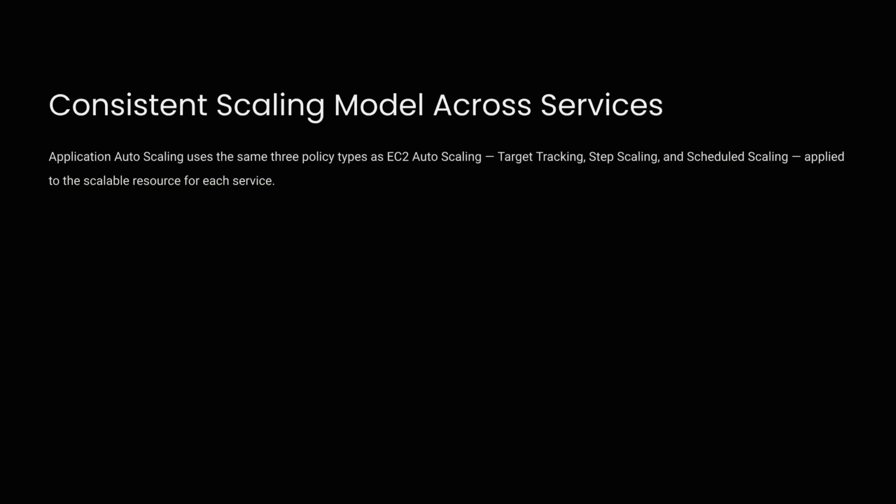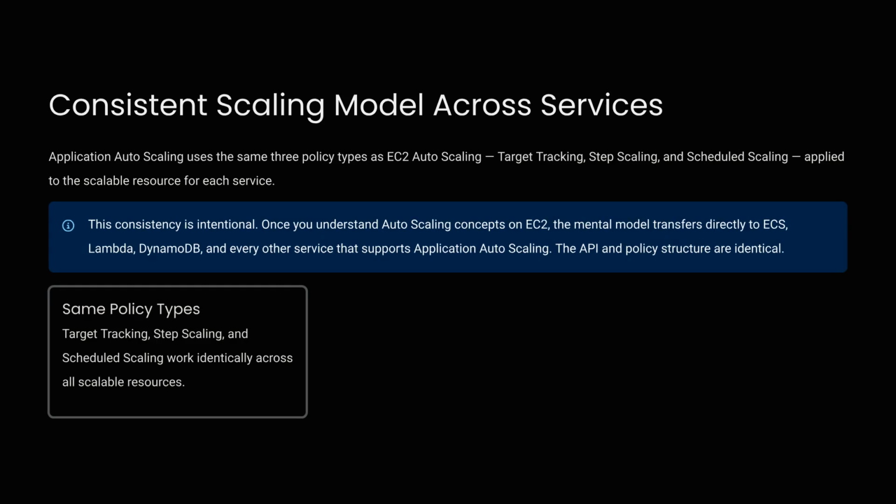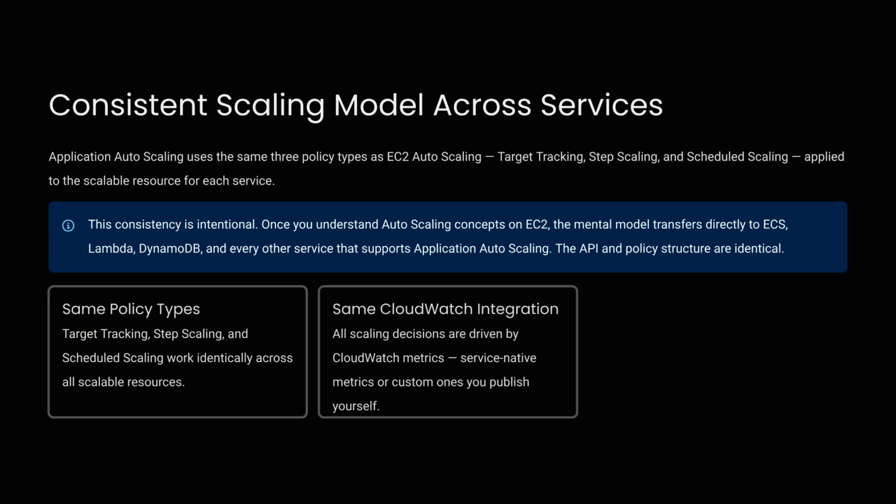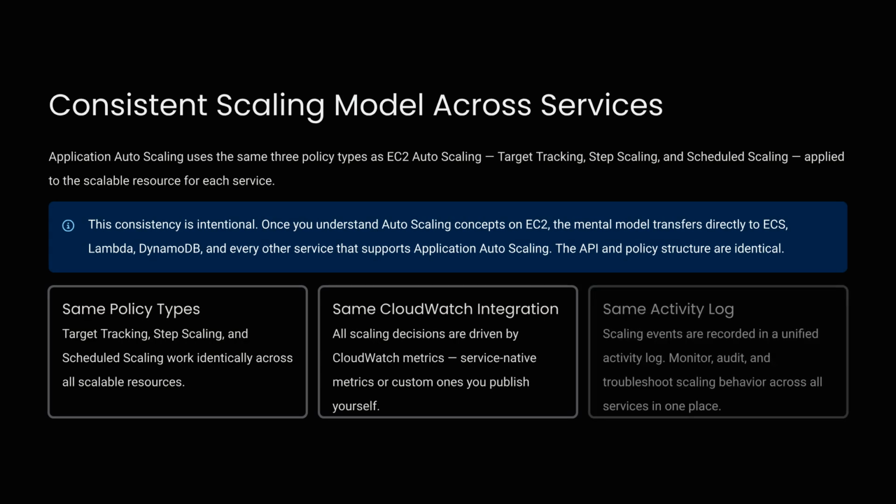Application autoscaling uses the same consistent scaling model across services. It utilizes the identical target tracking, step scaling, and scheduled scaling policy types. Scaling decisions are driven by CloudWatch metrics, and events are recorded in a unified activity log.